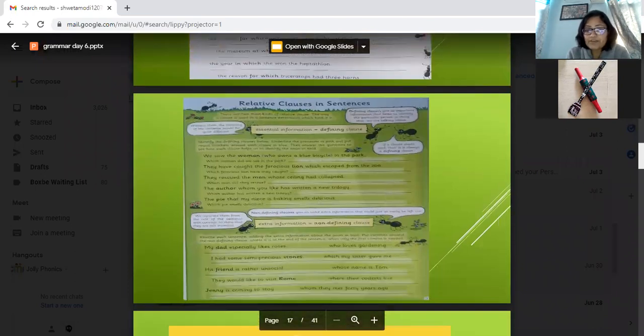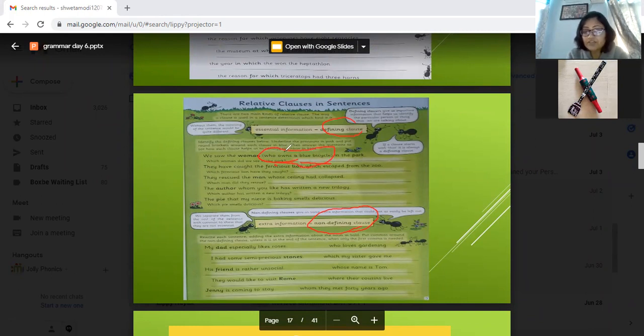But now here in Grammar 6, you will find that relative clauses are again divided as defining and non-defining. If you have something very important, essential, for example, we saw the woman who owns a blue bicycle. This information is very important because we are only talking about a woman who has a blue bicycle.